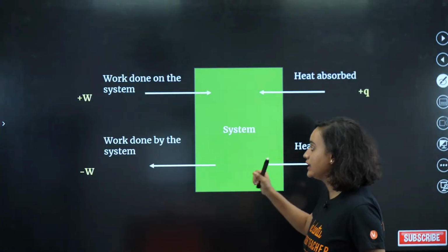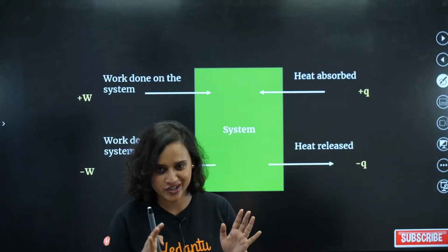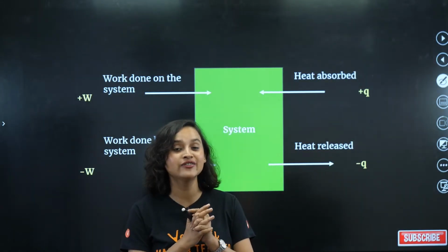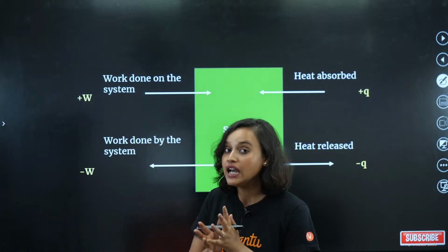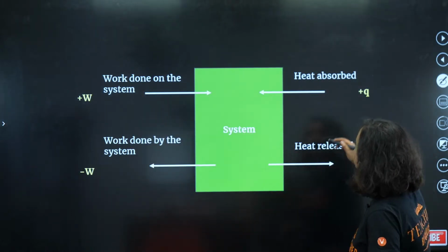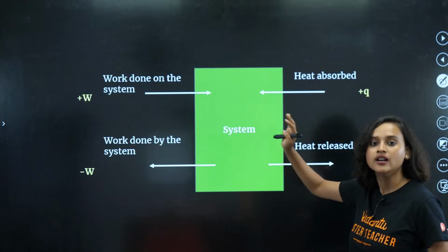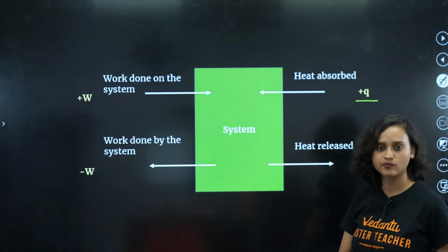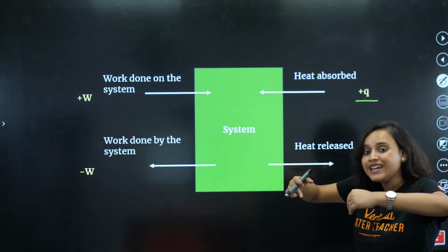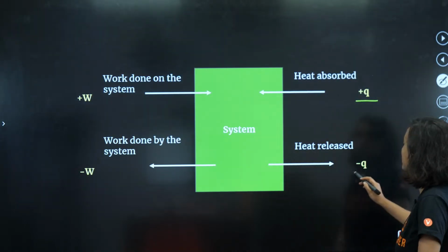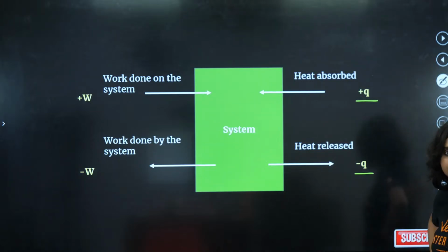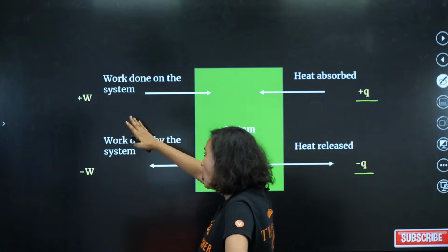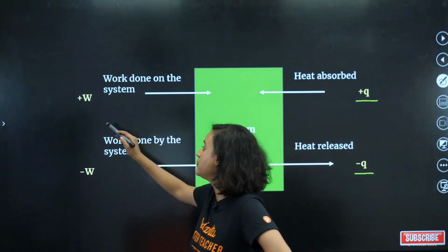Now these are the sign conventions in chemistry, not physics. If the system absorbs heat, it will be plus Q. And if the system gives away heat, it releases heat, then it is going to be minus Q. If the work is done on the system, then it will be plus W.